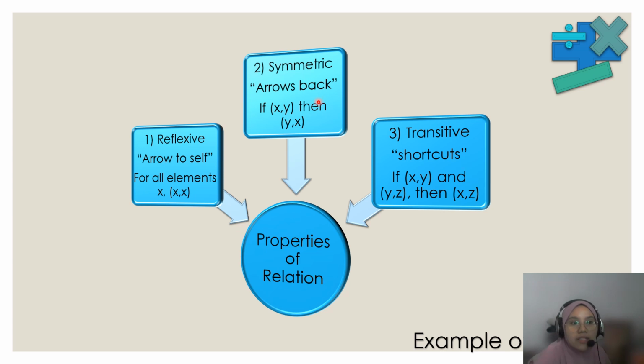So for the symmetric, the arrows go back. As I mentioned before, it is bidirectional, which is if (x, y), then (y, x). If (x, y), then (y, x), it is symmetric. So next it is transitive, the shortcut.